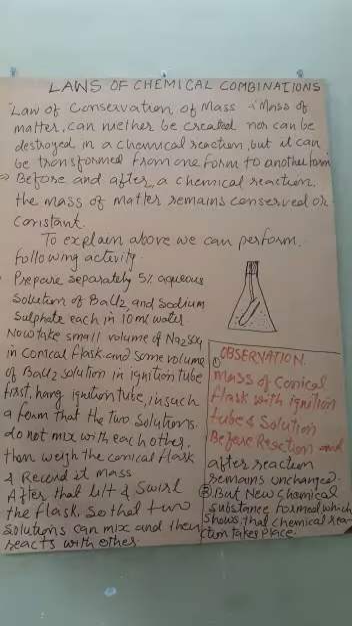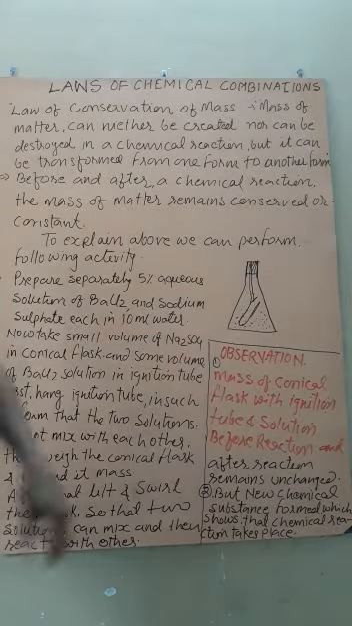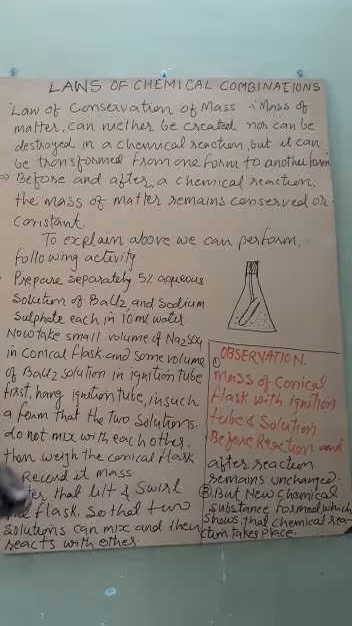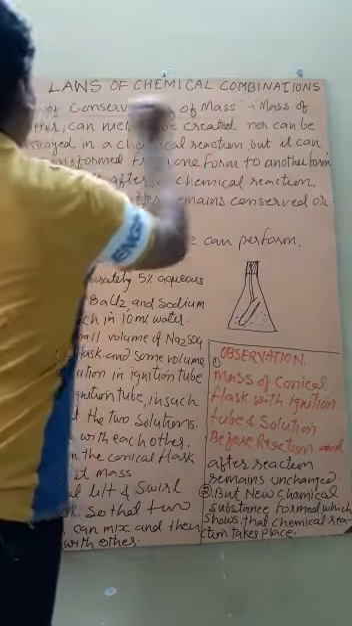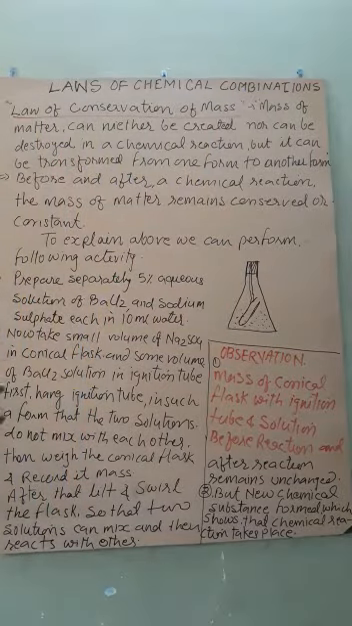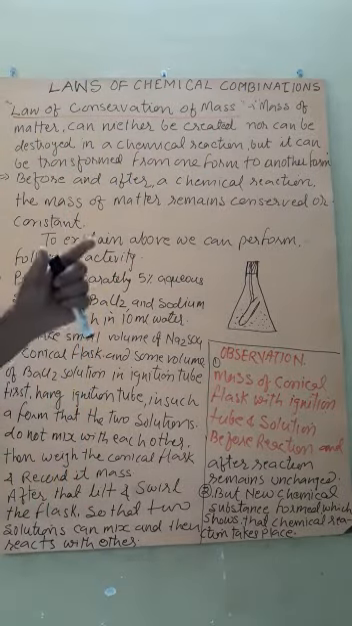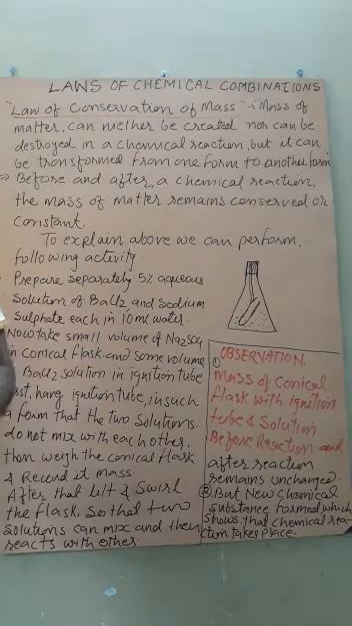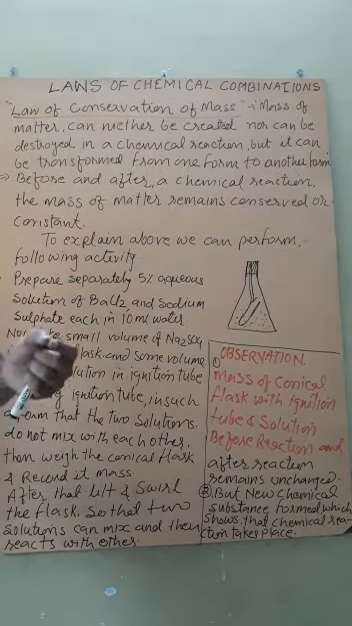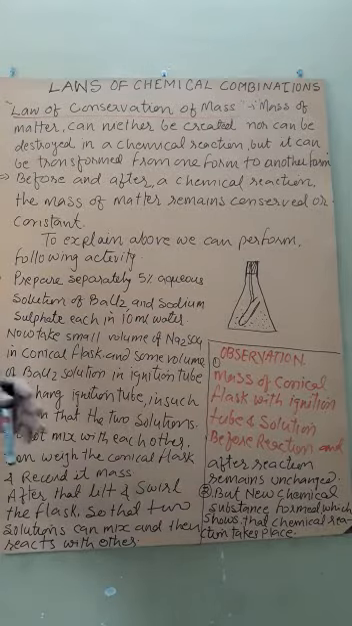Now we are starting our first law of chemical combination, given by Lavoisier. What is it? This is called the law of conservation of mass. According to the law, the mass of any matter cannot be created nor destroyed. That is, matter can never be created or destroyed in a chemical reaction.